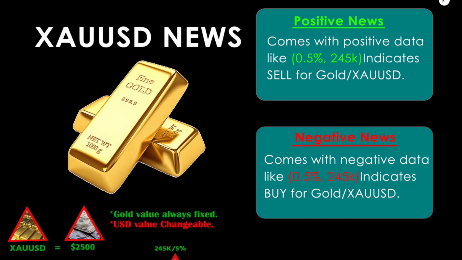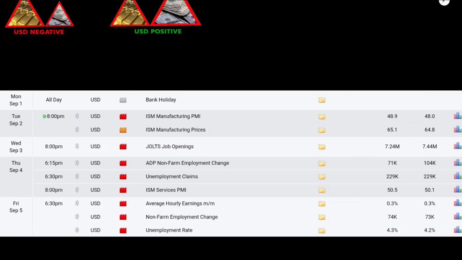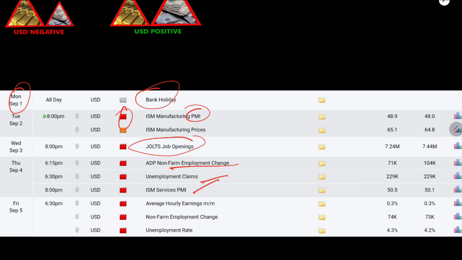So let's get started. Before we start, we have to see USD news, that means what kind of US news is coming in the upcoming days. As you can see, on Monday there is a bank holiday, that means a United States bank holiday, and on Tuesday we have PMI news two times, and on Wednesday we have job opening news, and on Thursday we have non-farm challenge and unemployment claims. Another one is ISM service PMI, and on Friday we have NFP,